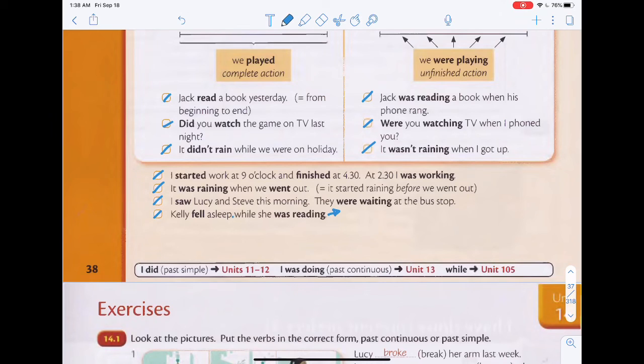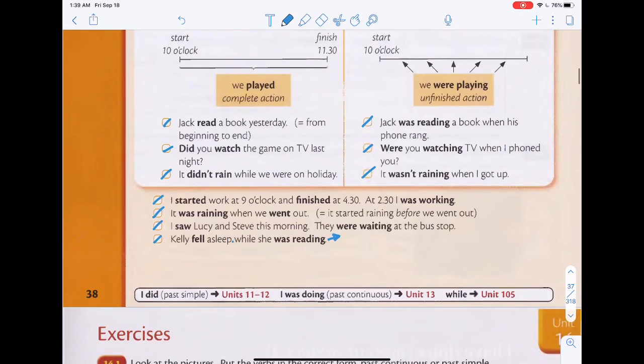That itself is a sentence. Kelly fell asleep. This would be a past simple sentence. While she was reading. Was reading would be a past continuous. So when you put the two together, you have Kelly fell asleep while she was reading. Okay? And it tells you what she was doing when she fell asleep.